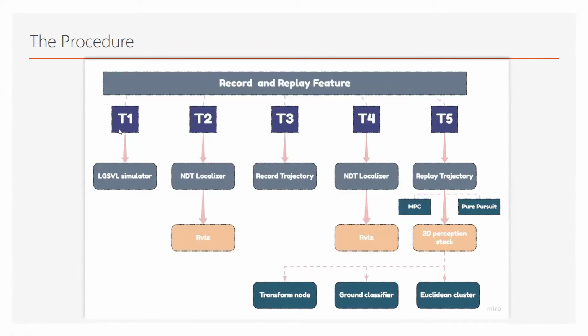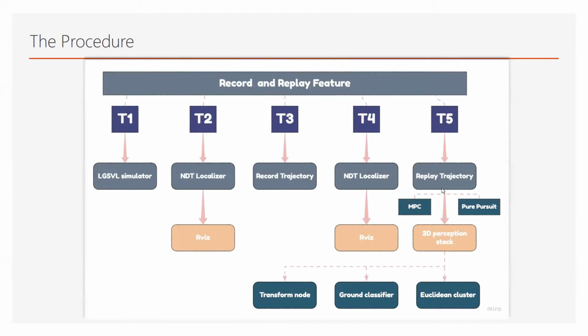In the first terminal, I will open the LG SVL simulator, and in the third terminal, I will record the trajectory. While recording the trajectory, I will drive the vehicle manually around the map. In the fifth terminal, I will be replaying the trajectory. While replaying, we will have a choice to either choose the MPC controller or the pure pursuit controller.